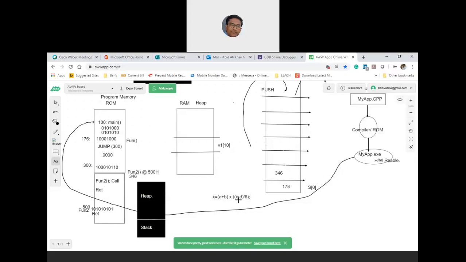Then this has to be saved because you have to do multiplication, but there is another bracket. So A plus B will be done first. Okay, so I think it is clear that even if you have larger expressions, the stack is inevitable. And the third thing is interrupts. Whenever the processor gets an interrupt which needs to be recognized by the processor, then you have to use the stack. So this is about the introduction of stack.